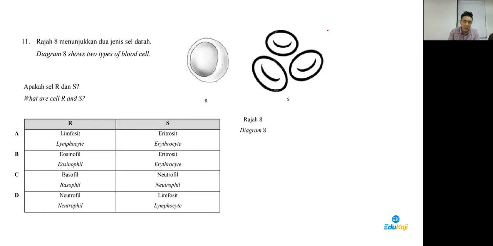Okay, guys, number 11 is from Form 4, Chapter 10. Here they're just asking you what cell. As we all know, this is a red blood cell, another name erythrocyte. All right, so the answer is between A and B, and you should know that this is a lymphocyte because why?